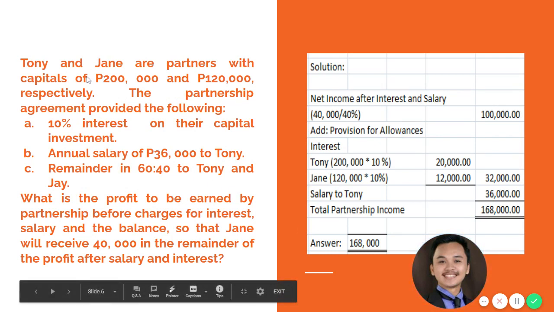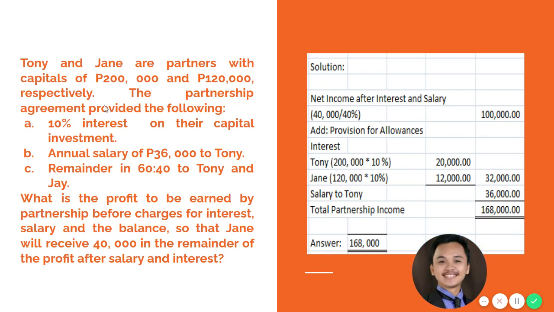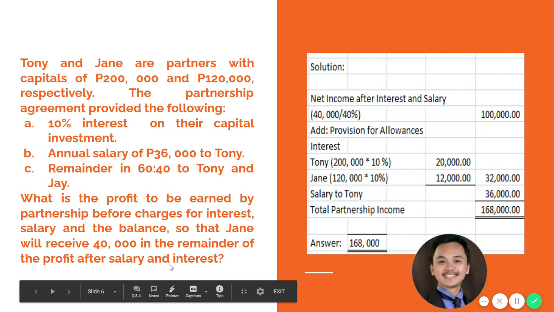Here's another problem. Tony and Jane are partners with capitals of 200,000 and 120,000 respectively. The partnership agreement provided the following. First, 10% interest on their capital investment. B, annual salary of 36,000 to Tony. And the remainder will be given to Tony and Jane in a 60 and 40 ratio. The question is, what is the profit to be earned by the partnership before charges for interest, salary, and the balance so that Jane will receive 40,000 in the remainder of the profit after salary and interest.